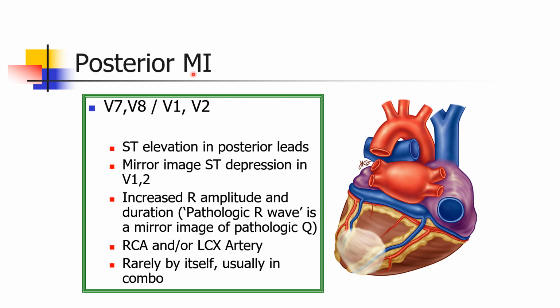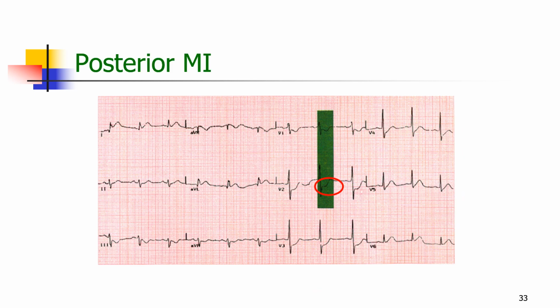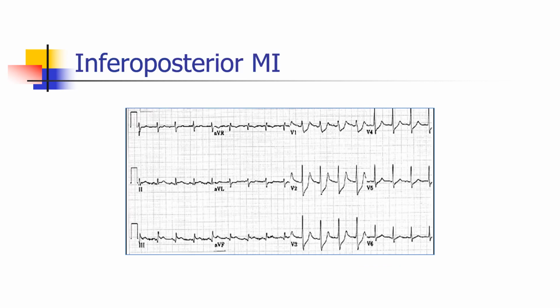But whenever there is a posterior MI, most commonly it is the circumflex artery, because for a posterior MI to occur, there will be involvement of one of the obtuse marginal branches, or the proximal circumflex artery should be affected for us to have a posterior myocardial infarction. So this is a patient where there is ST depression from V1 to V3 with clinically classical evidence of chest pain and other features. So this is a posterior infarction.